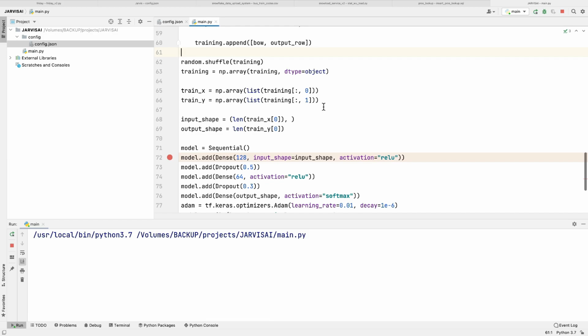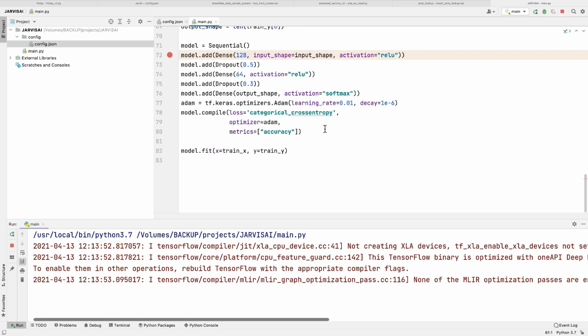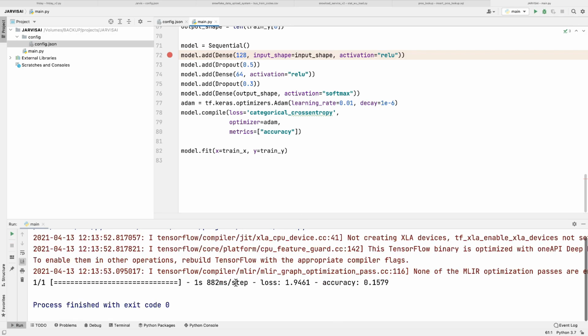Yes, and let's see. Now we should not have any error. Are we getting any error? No. Yes, right. So this is done and accuracy at step 1 is 0.15, right? Or 0 decimal 15, right?